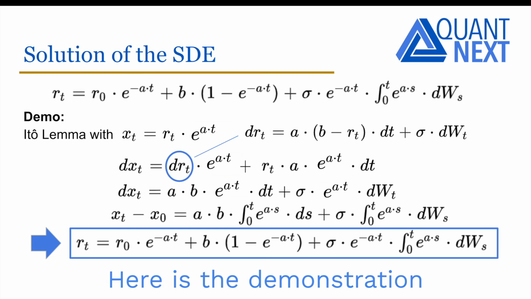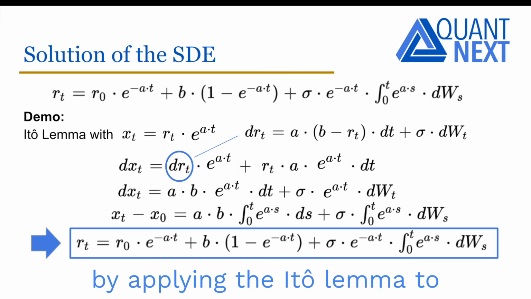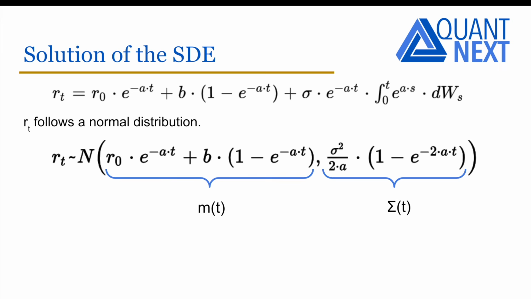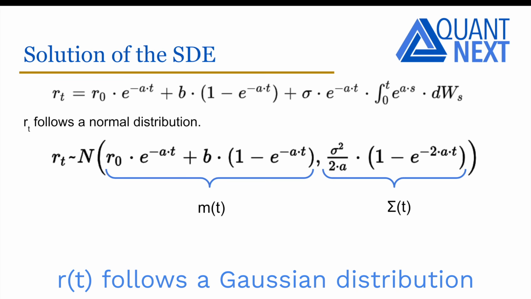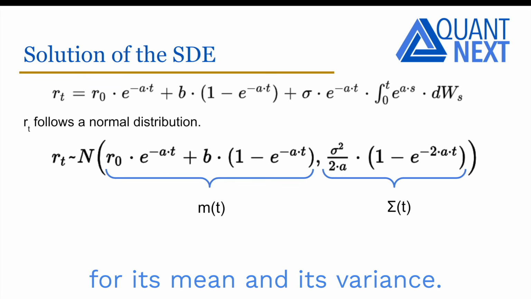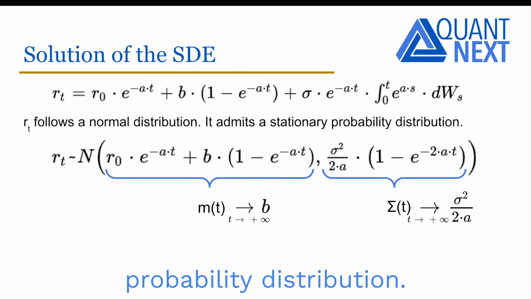Here is the demonstration for those of you interested. It can be easily resolved by applying the Ito lemma to R_t times the exponential of A times t. R_t follows a Gaussian distribution with simple expressions for its mean and its variance. It admits a stationary probability distribution.